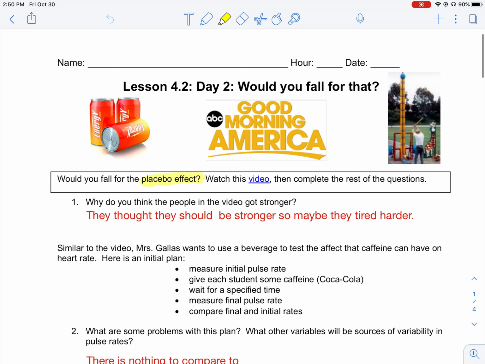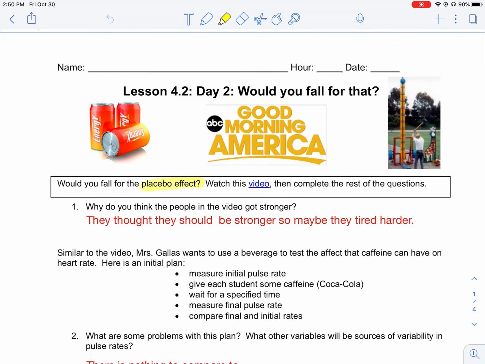Okay, similar to the video, Mrs. Gallas wants to use a beverage to test the effect that caffeine has on the heart rate. Here is the initial plan. She wants to measure the initial pulse rate, of course, and after that she'll give each student, so if she has 30 students, she'll give all 30 students the caffeine. She'll use Coca-Cola or Coke. Then she will wait for a specific time, maybe 20 minutes or an hour, and then she will measure the final pulse rate.